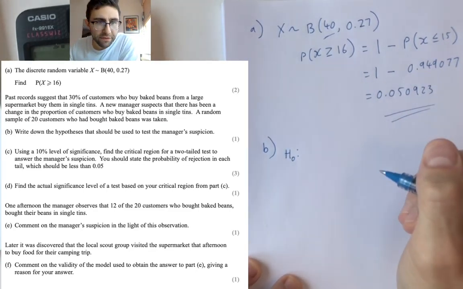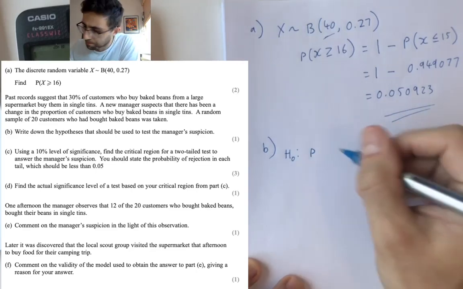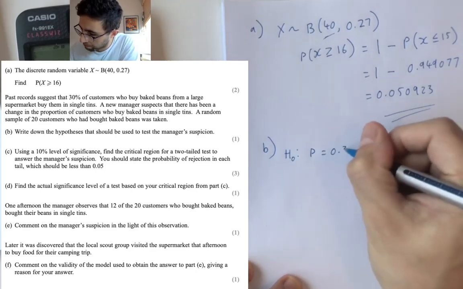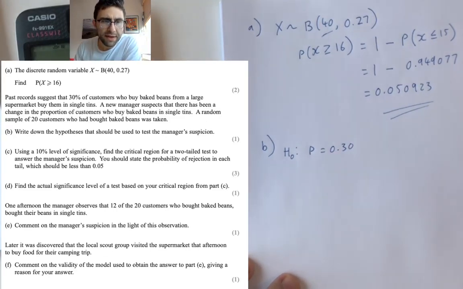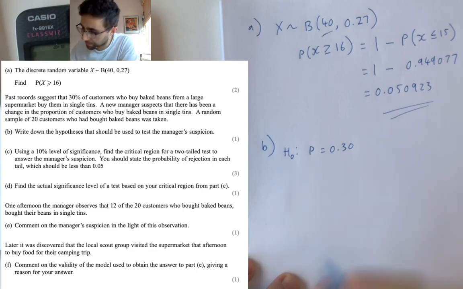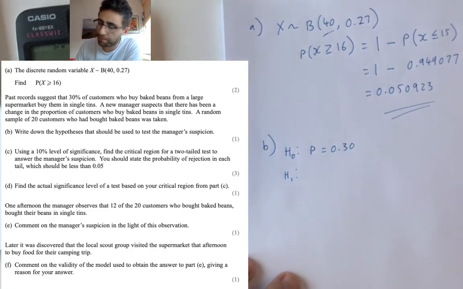The null hypothesis, otherwise known as H naught, is that the probability equals 0.3 or 30%. So that is, null hypothesis is the past records. That's what we expect to happen. We expect 30%, or the manager does anyway, or the records, that 30% of people are buying them in single tins. The alternative hypothesis, otherwise known as H1.